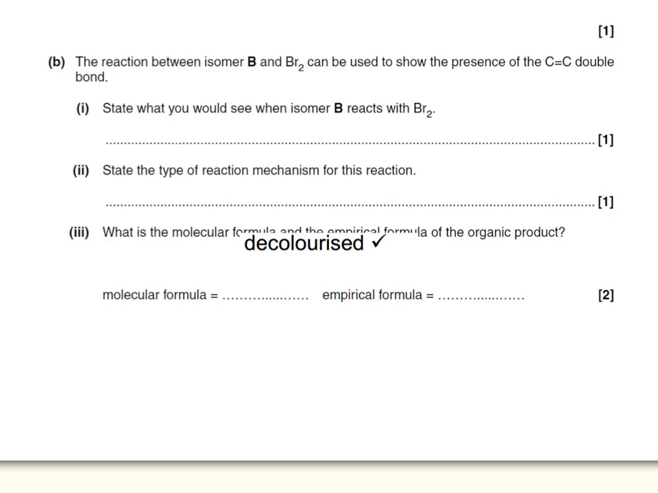For the reaction of isomer B with bromine to prove the presence of a carbon-carbon double bond, what you must make sure of is that the reaction is actually talking about what we would see rather than what would happen. And what we would see in this reaction is the decolorization of bromine from brown to colorless. And to further emphasize this point, I'll now show a quick video of what the reaction actually shows when it happens.